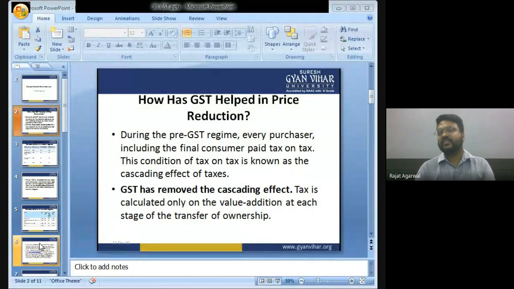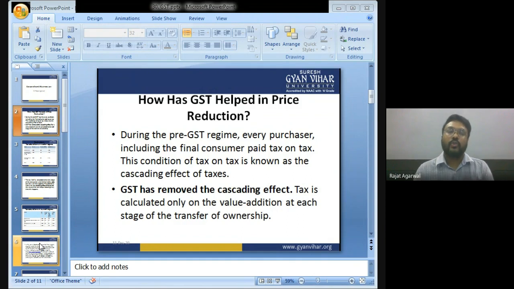How has GST helped in price reduction? I told you, by introduction of GST, the cascading effect of tax on tax has been eliminated. Earlier, with this cascading effect, the prices of goods increased. But when we do not have to pay tax on tax, automatically the price of goods will decrease.